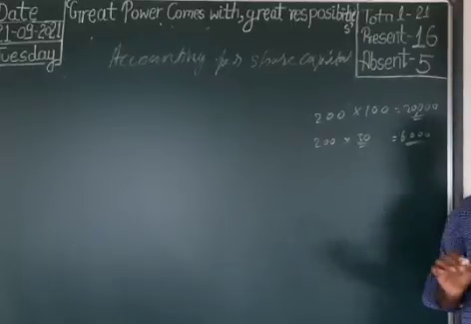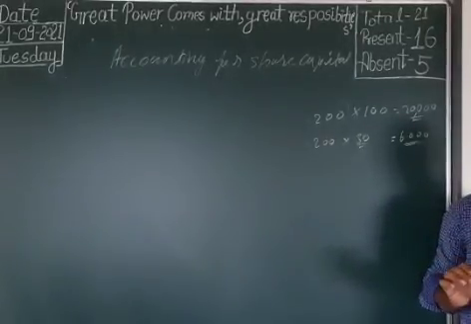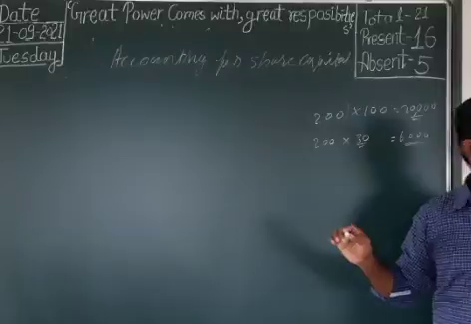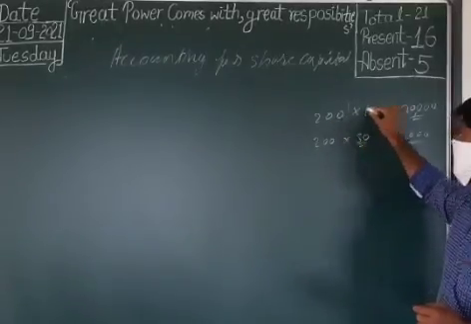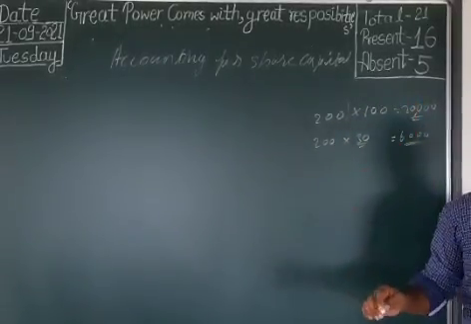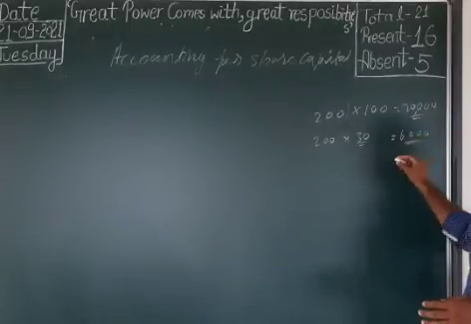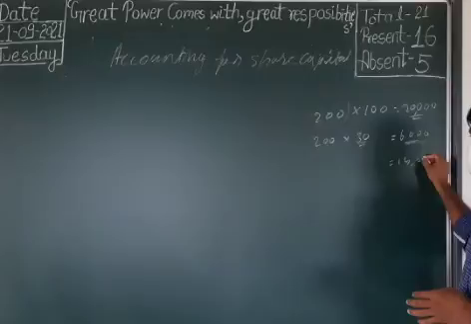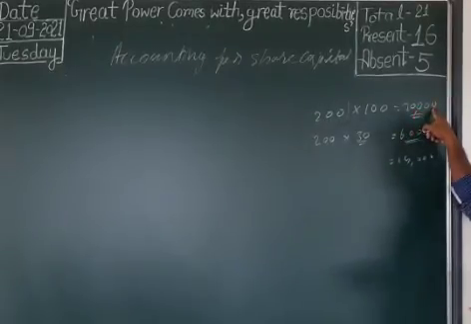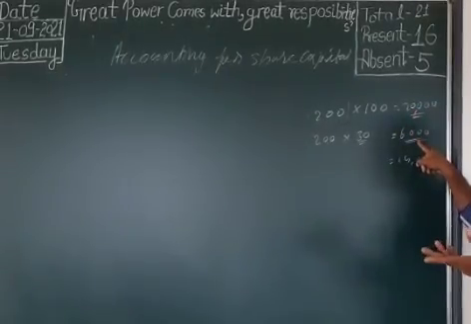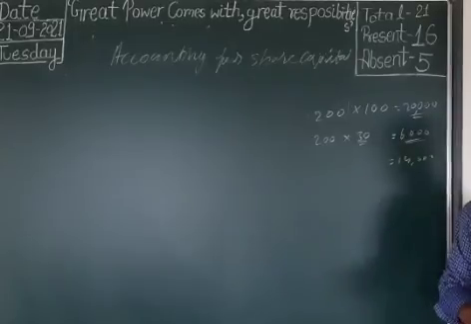Clear now? So we can understand that they paid 70 each for the 200 shares. Total is 20,000, 6,000 not paid, so 14,000 paid.